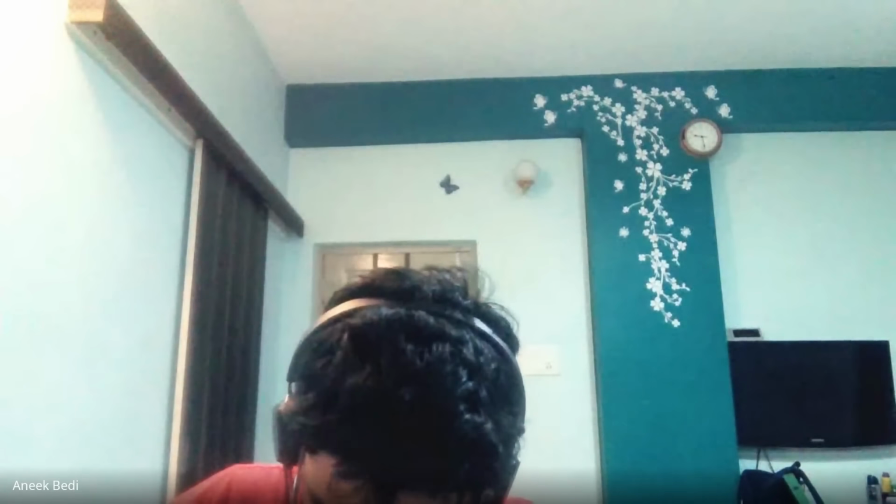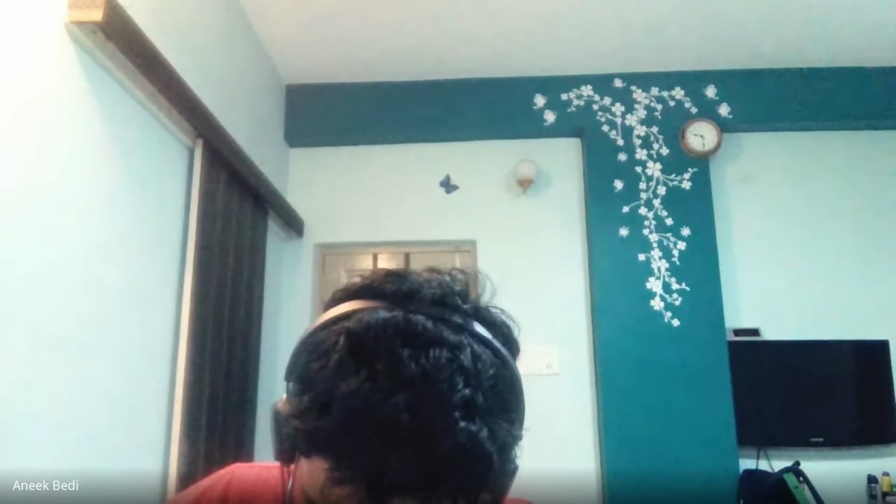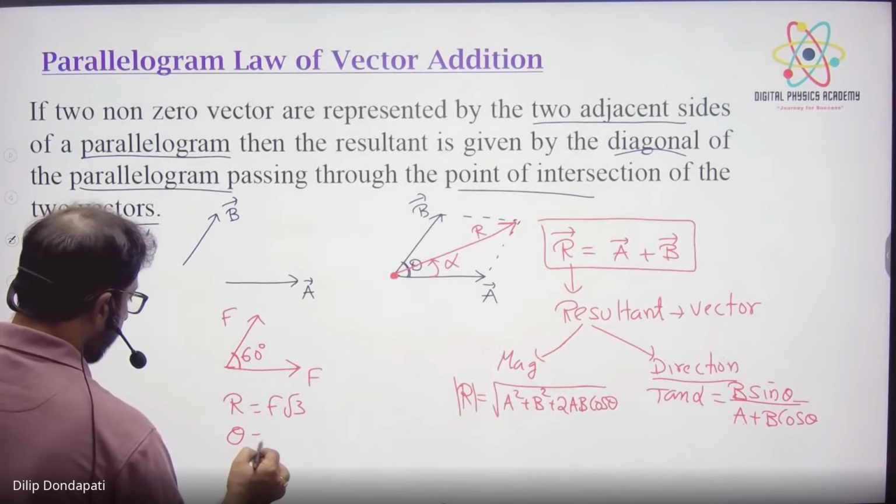Okay. 30 degrees. Yes, 30 degrees. So the resultant is F root 3 and alpha is 30 degrees.